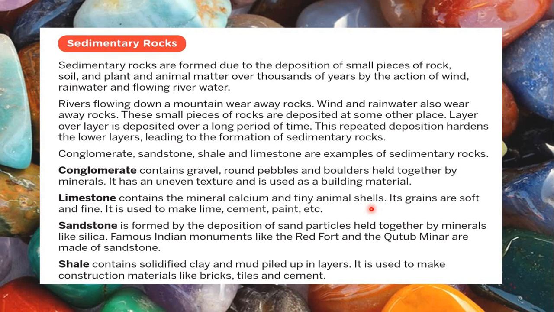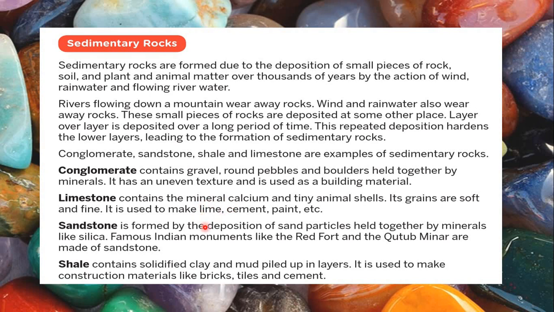So all of these settle down at the bottom of the sea, and the water of the sea and the layers on top are putting pressure, so they ultimately get compressed to form rocks. And because the animal shells have lots of calcium, even limestone has a lot of calcium. Its grains are soft and fine. It is used to make lime, cement, paint, etc.